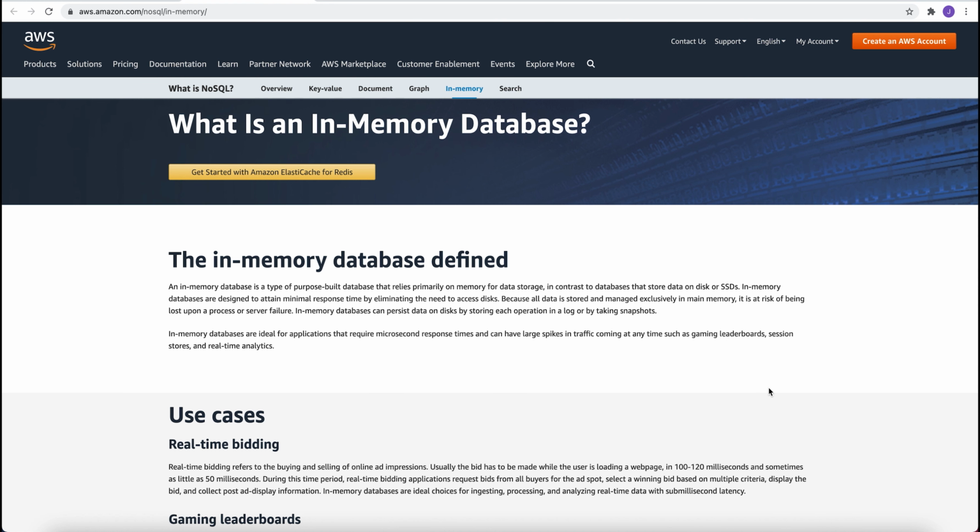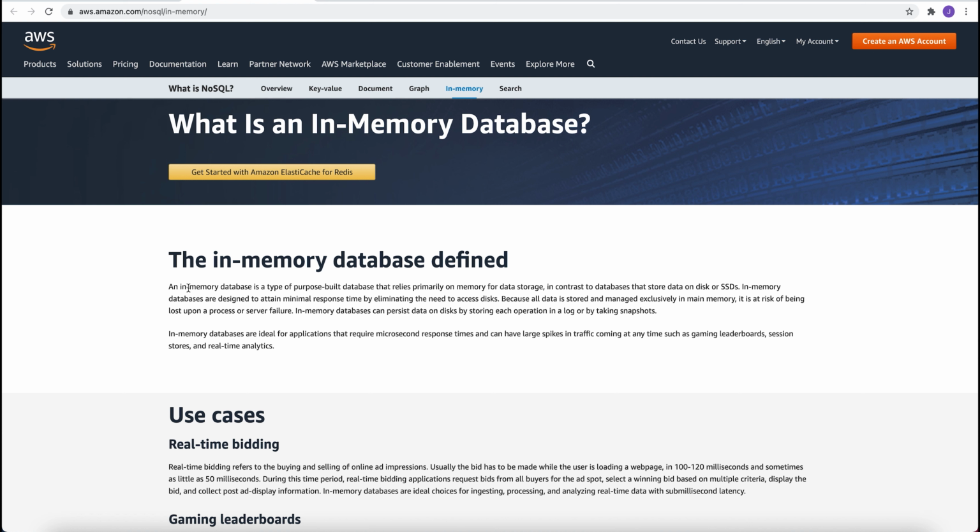In-memory database. What is an in-memory database? We hear this term many times, so let's try to look into the details. What is an in-memory database? Every programmer must have heard this term in the industry.